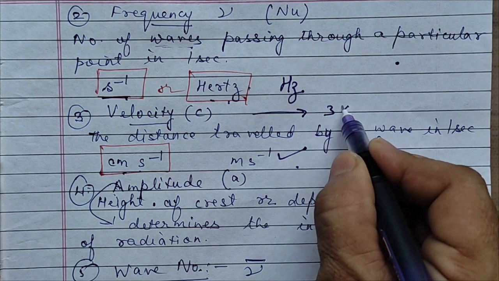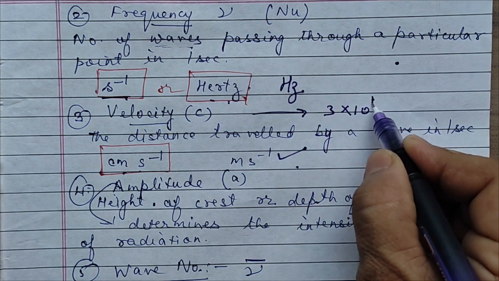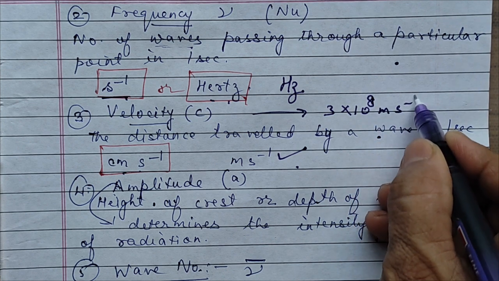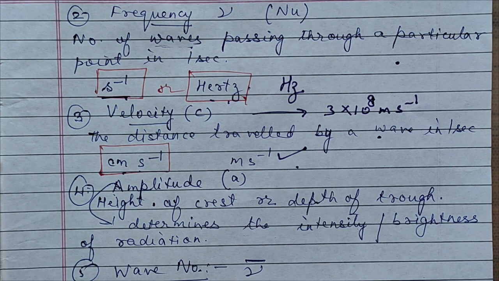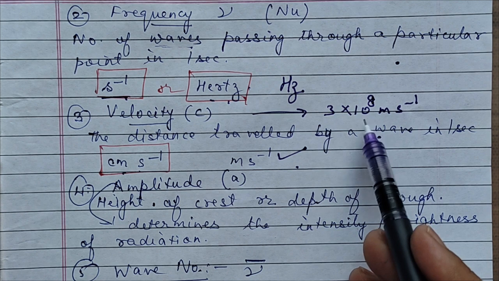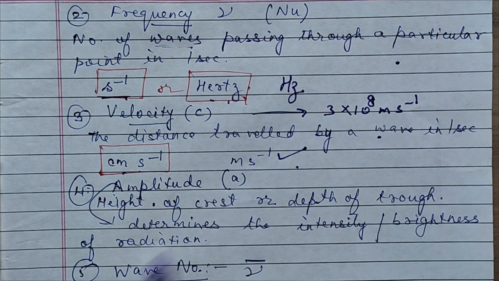It is 3 into 10 to the power 8 meter per second. Right? If you are writing in centimeter, it will be 3 into 10 to the power 10 centimeter per second.